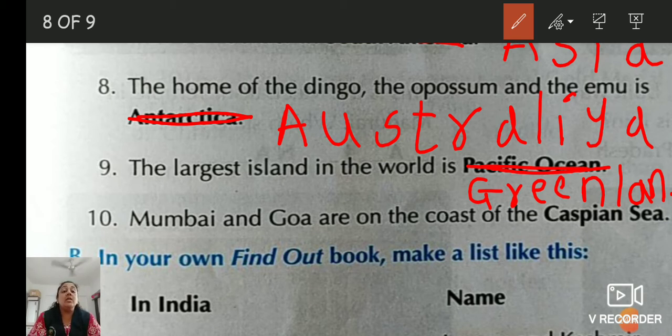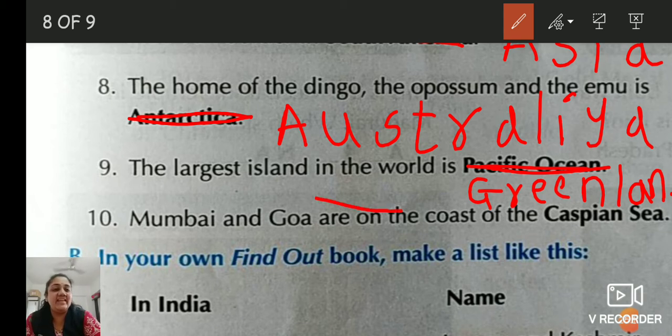And the last: Mumbai and Goa are on the coast of the Caspian Sea. Is it really? You have seen Mumbai, you have seen Goa. So they are on the coast of which sea, children? Caspian Sea or Arabian Sea?